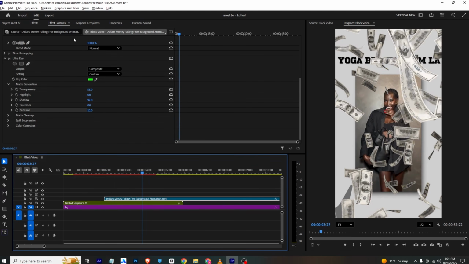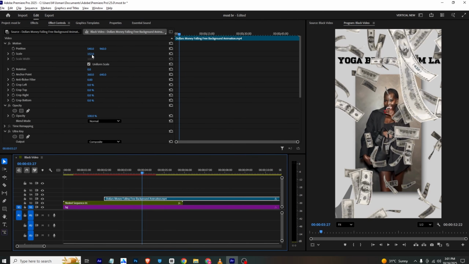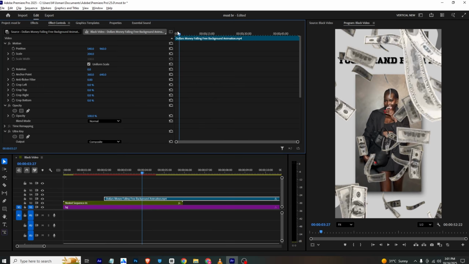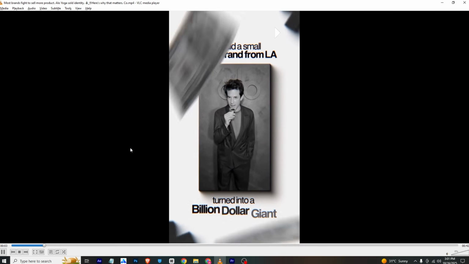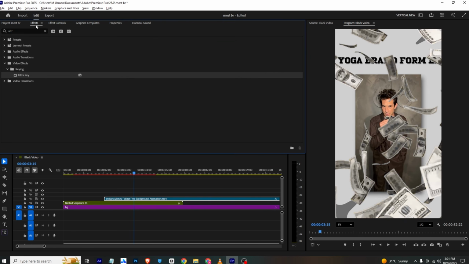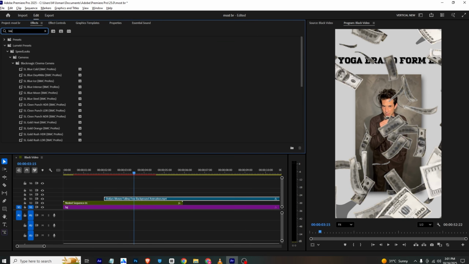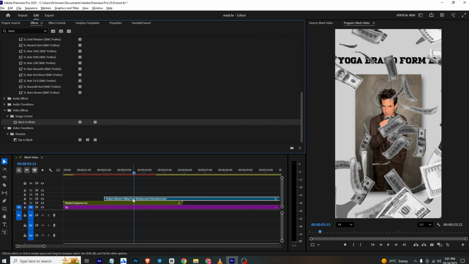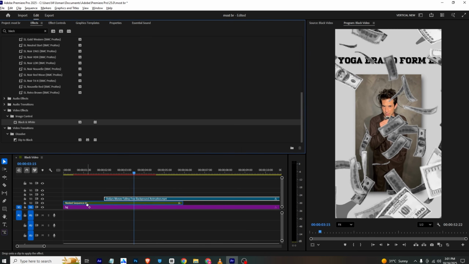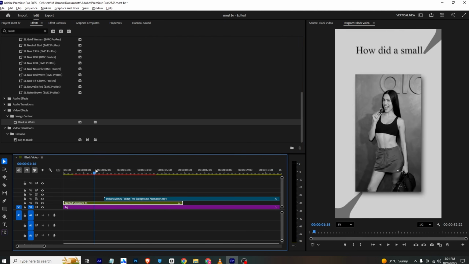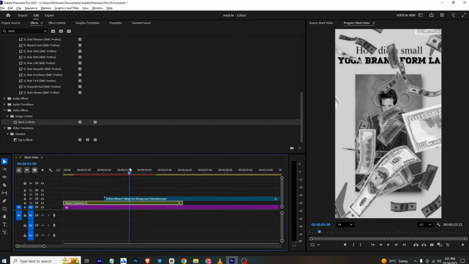Now if you see, I can go back and zoom it so the money becomes a bit like this. And I can also go here and search for black. I will apply it to the money layer, and if we see, the video is also black, so I will also apply this to the sequence right here, and the money will be here.